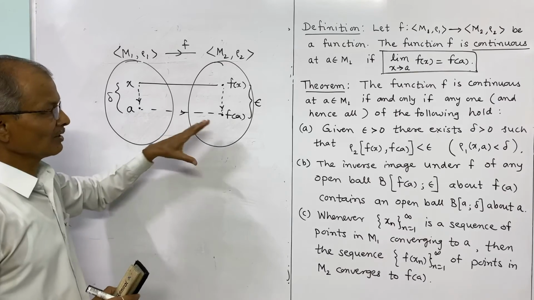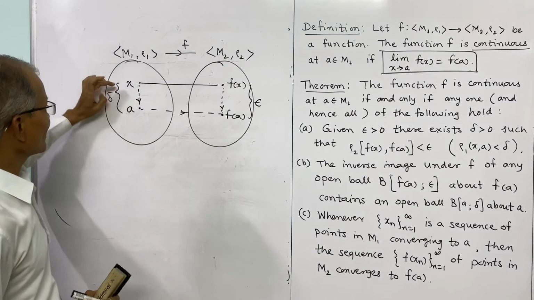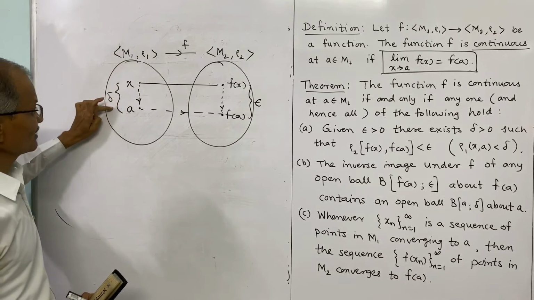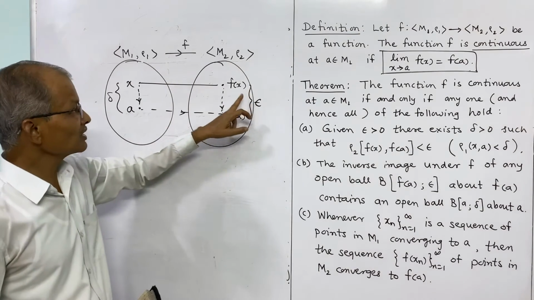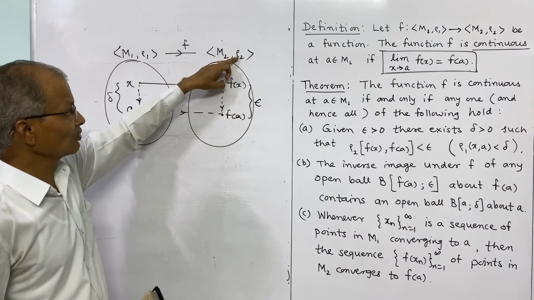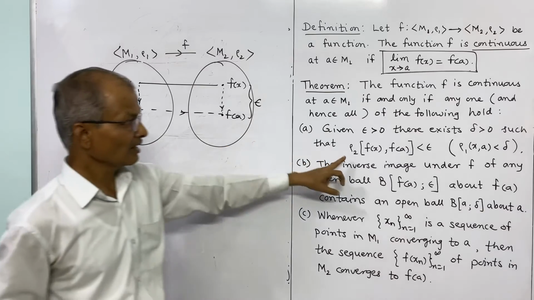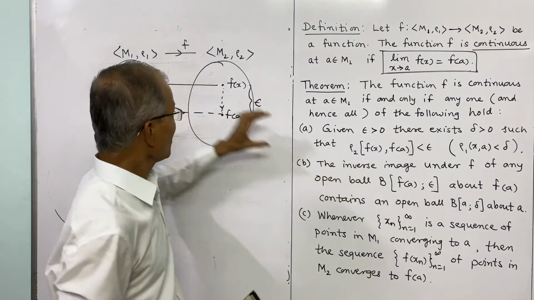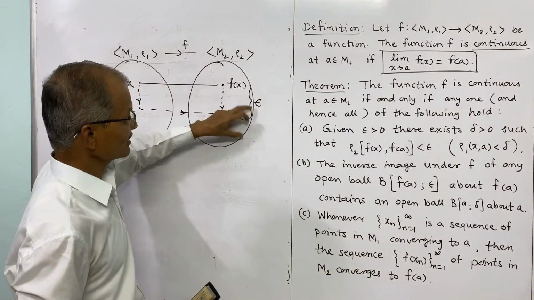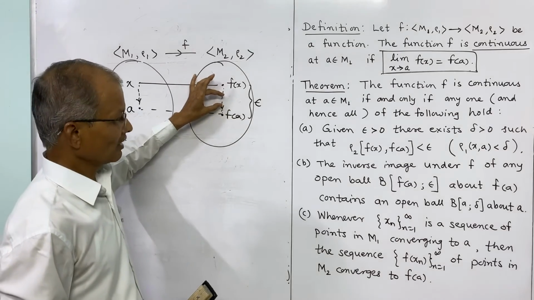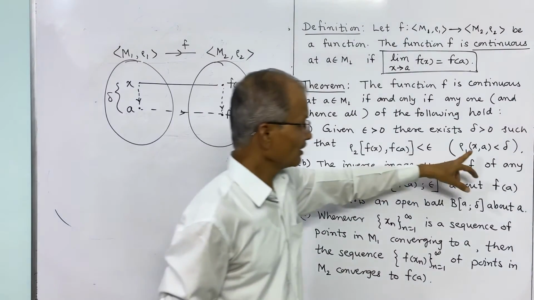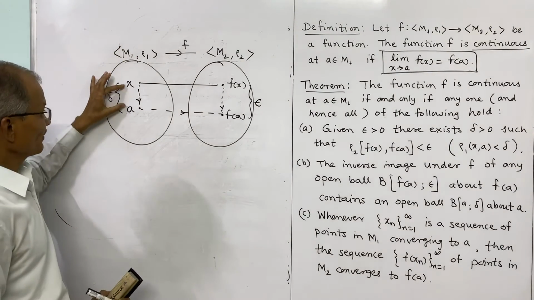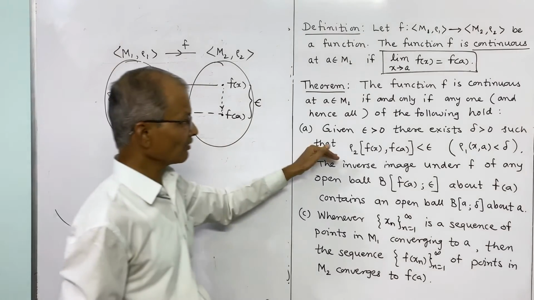And the same definition we have written as: whenever the distance between x and a is less than delta, meaning rho 1 of x and a is less than delta, we have the distance between f(x) and f(a), that means rho 2 of f(x) and f(a), is less than epsilon. This is written: given epsilon greater than 0, there exists delta such that rho 2 of f(x) and f(a) is less than epsilon whenever the distance between x and a in terms of this metric, rho 1 of x and a, is less than delta. So that is the meaning of the first statement.